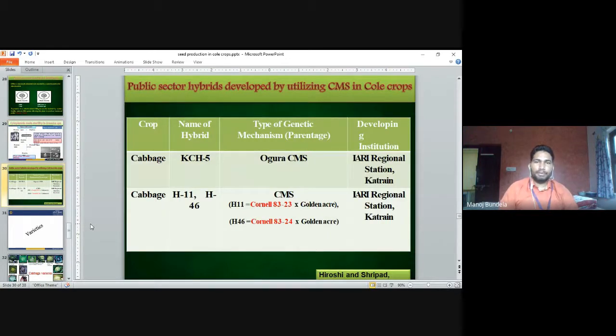Public sector hybrids developed by CMS are KCH1 in cabbage, and H11 and H46. KCH1, H11, H46 are developed by CMS, cytoplasmic male sterility, at the IARI Regional Station Katrain. Both are developed by the IARI Regional Station Katrain.